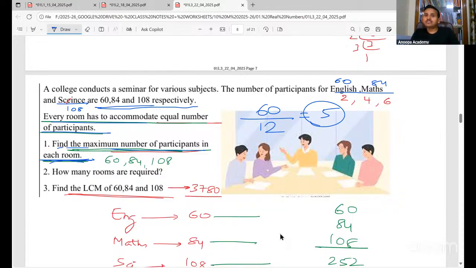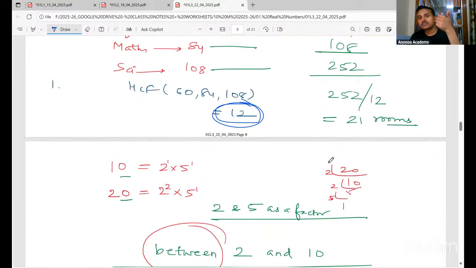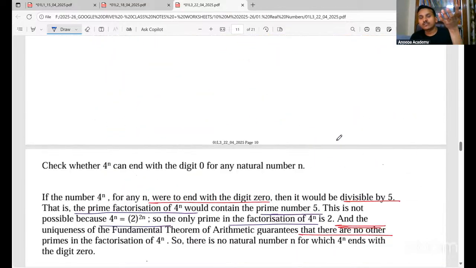Next, for maths, again you divide 84 by 12. Okay, 7. So 7 rooms for maths and 1 audit. Okay, that is 9. Clear everyone? So how many rooms are required? 9 plus 7 plus 5. Clear everyone? So we have done that also.